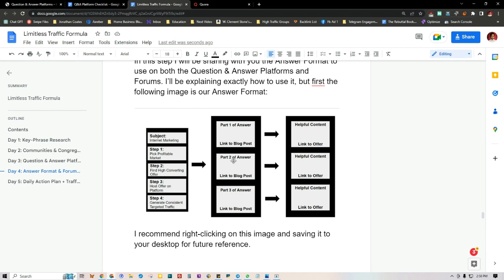That's the whole reason why, because although they might not want to buy right now, they may want to buy in the future. So you just want to bring them into your ecosystem and position yourself as an authority in this field, and this is an outstanding way of doing that. So you just want to use this template: 3 different parts to your answer, linking them to a blog post, in which the blog post links them to your sales funnel.